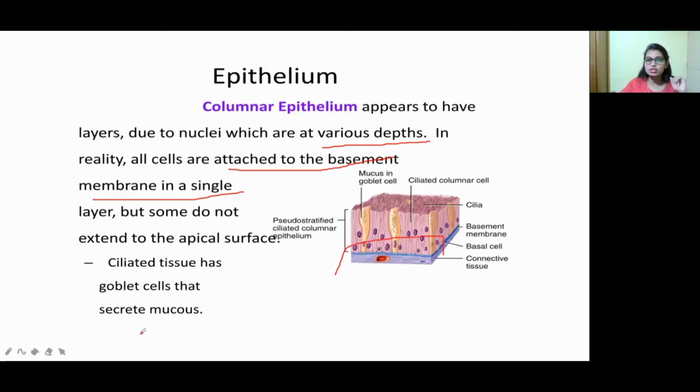Ciliated tissue has goblet cells that secrete mucus. It is columnar epithelial cells with some ciliated tissue. You can see here ciliated columnar cells, right? This is called goblet cells. So where they are present, in the columnar epithelial cells, we are able to see these goblet cells.